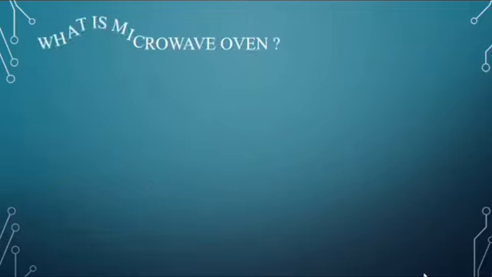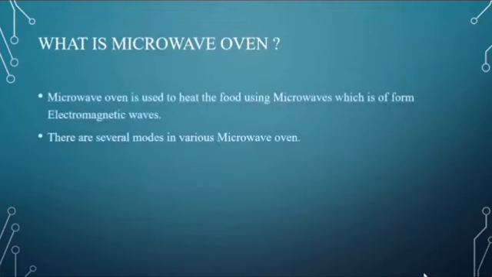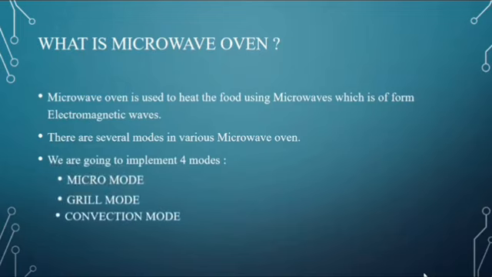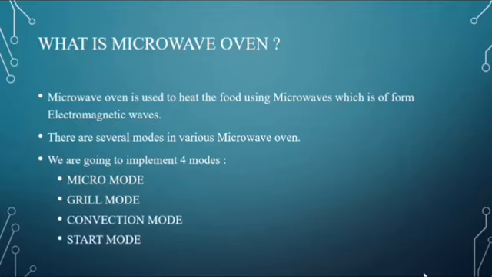So first, what is a microwave oven? A microwave oven is used to heat or cook food using microwaves, which form electromagnetic waves. There are several modes in various microwave  ovens. We are going to implement four basic modes: micro mode, grill mode, convection mode, and start mode. Let's see how these modes work and how we are implementing them.